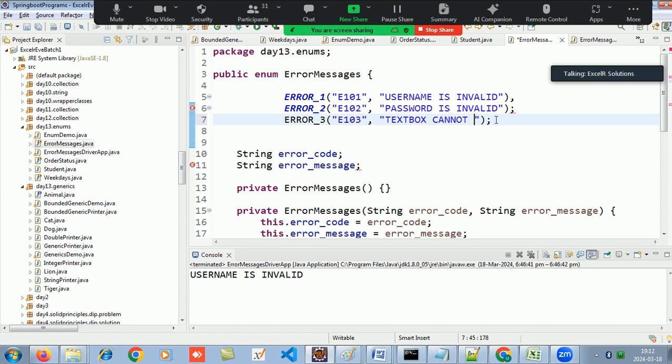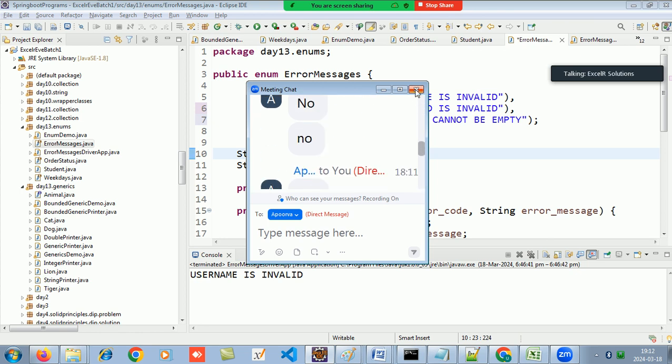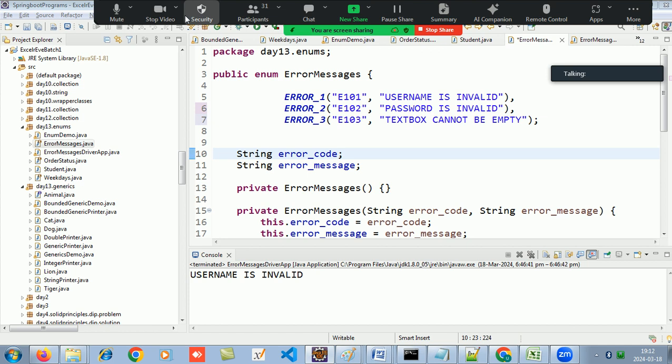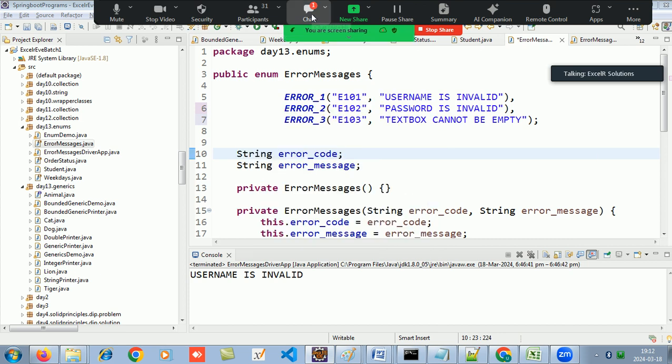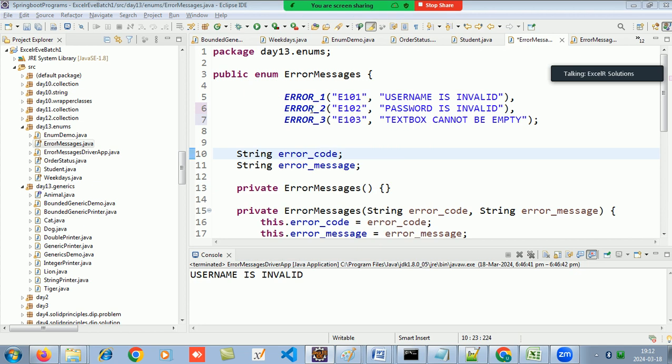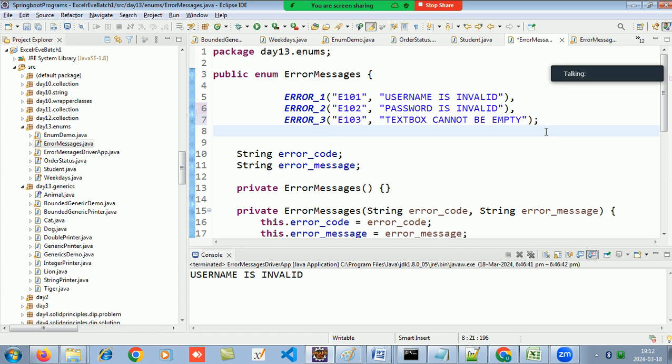Yes, guys. Now tell me, how many objects have I made of the enum? Am I audible to you all? Yes, guys. Apurva, you there? Yeah. So now how many objects of the error message enum have I made? Any guesses?